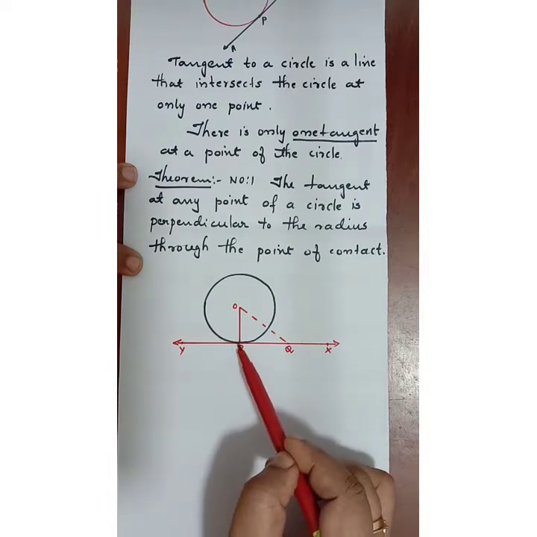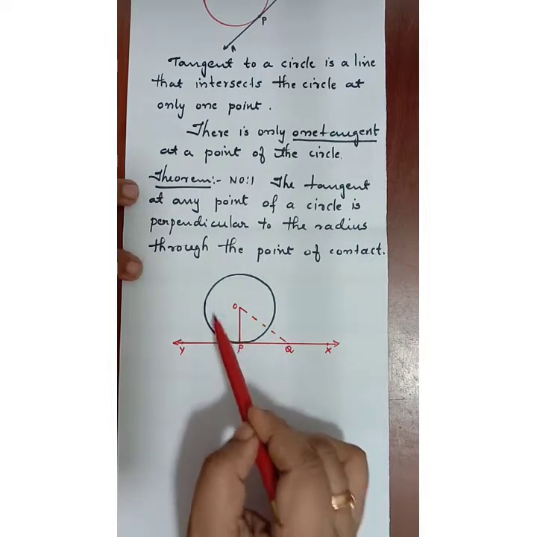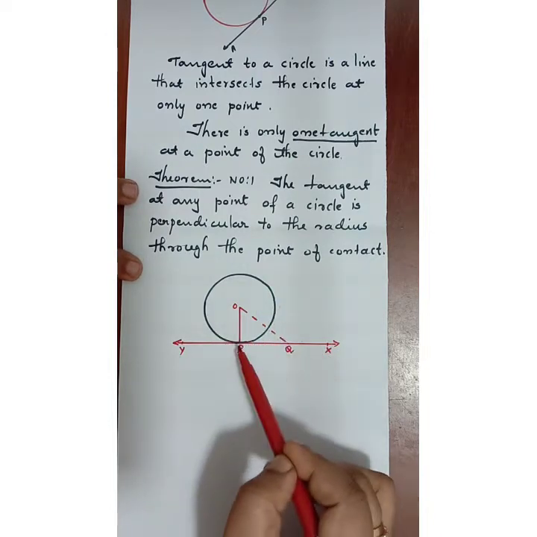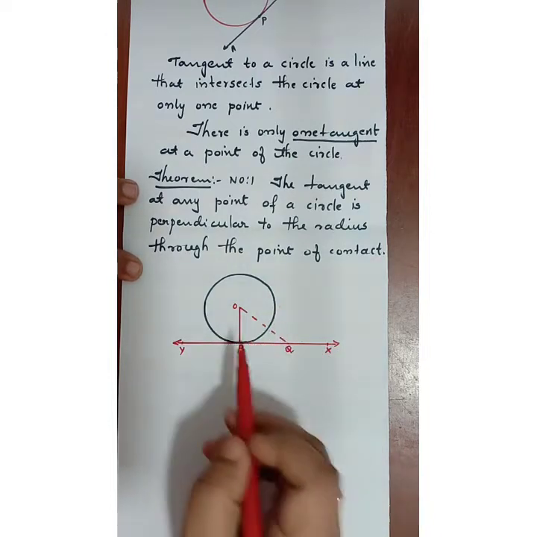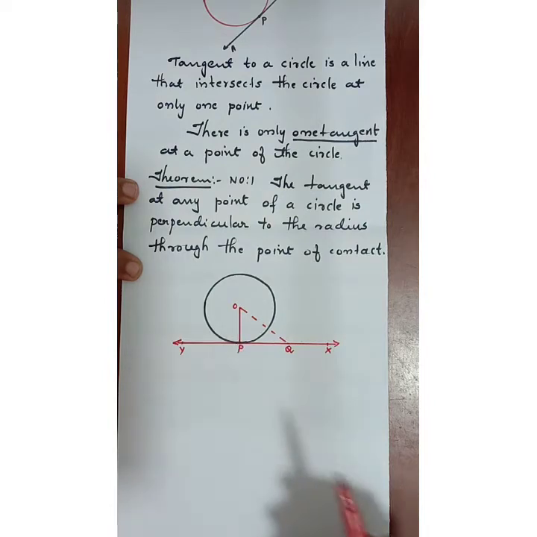What is meant by point of contact? Where the circle and tangent touch each other. That is the point of contact. Let us mark it as point P. So what all things are given to us? When we prove a theorem, different steps are there. First step is given. Second step, to prove. Third step, construction. Then comes proof.